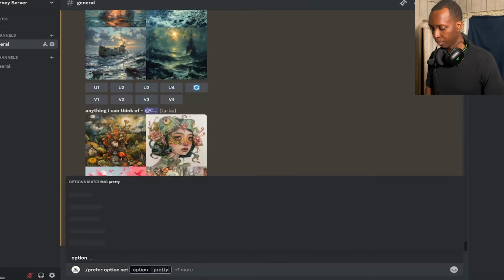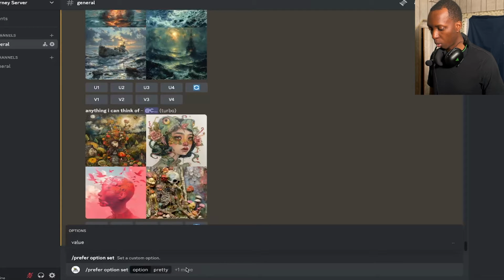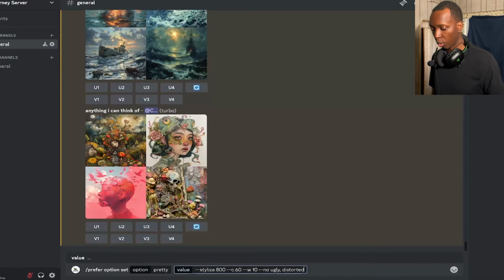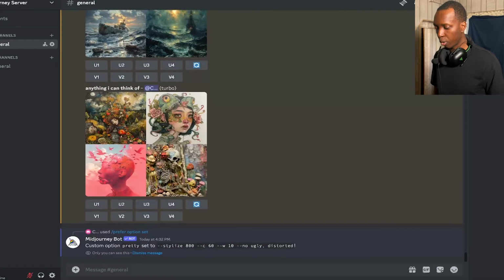Let's call it pretty. Then you would click plus one more. You would click value, and that's where you would put in all the parameters that you would think you would need to use again and again and again. So let's put --stylize of 800. Let's put --chaos or --c at 60. Weird at 10. And we'll do --no ugly, comma, distorted. So now we get all of that in the word pretty. So we're going to set that option. Boom, now it's been set.